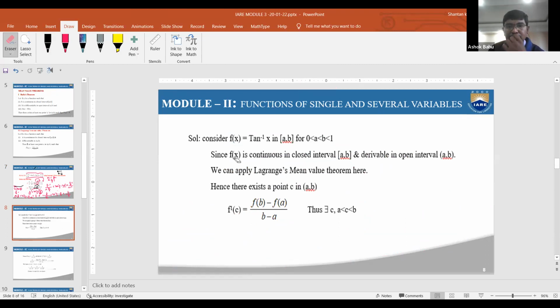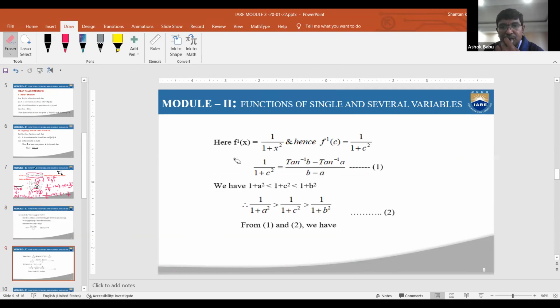Now consider this problem here: f of x equal to tan inverse x in the interval a comma b. Since f of x is continuous and differentiable, by using Lagrange's mean value theorem, f dash of c is equal to f of b minus f of a by b minus a. Thus there exists c belonging to a comma b, that is, a is less than c is less than b. And here f dash of x is equal to 1 by 1 plus x square. Hence, f dash of c is equal to 1 by 1 plus c square. Therefore, 1 by 1 plus c square equals tan inverse b minus tan inverse a by b minus a.